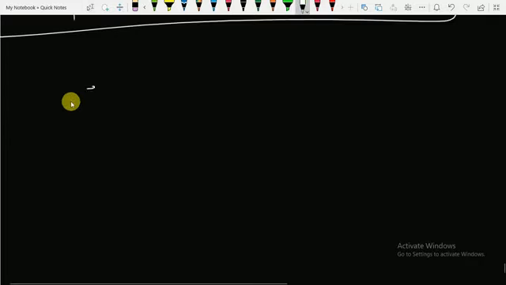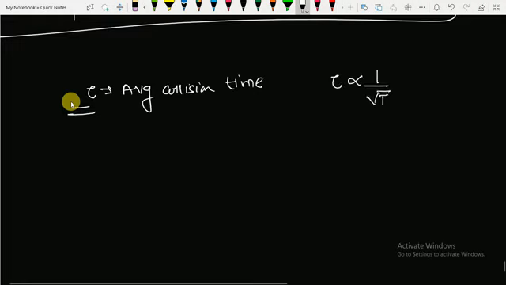Now let me introduce a new term, tau, which is known as average collision time. I need not go in depth with this topic. In material science engineering, for electrical and magnetic materials, I will explain in much detail, or you can refer to my analog electronics lecture. Now the average collision time, tau, is inversely proportional to the root of temperature. This term you have to remember. As temperature increases, collision time decreases. Kindly remember, in the engineering services examination you can expect questions related to this.